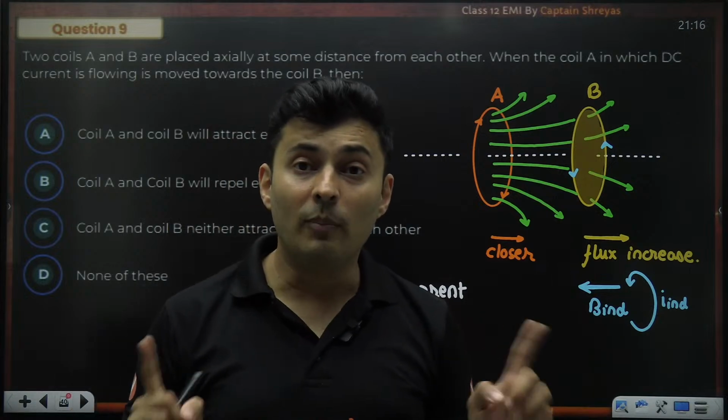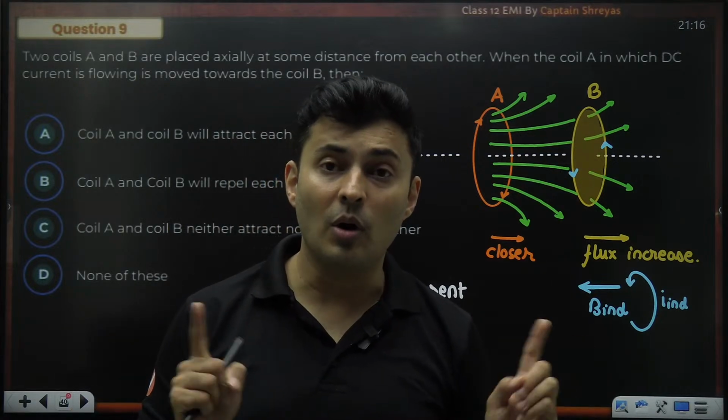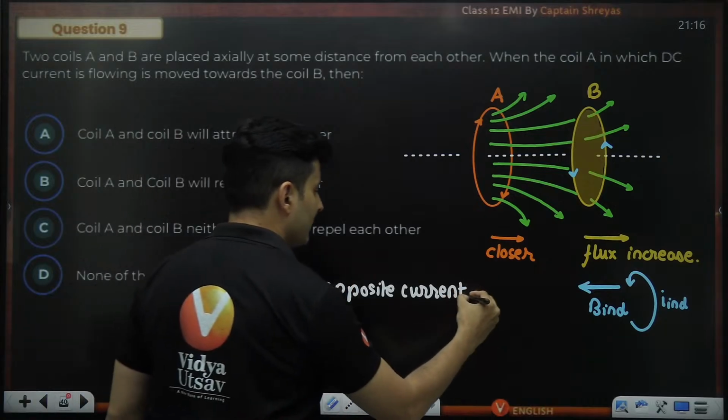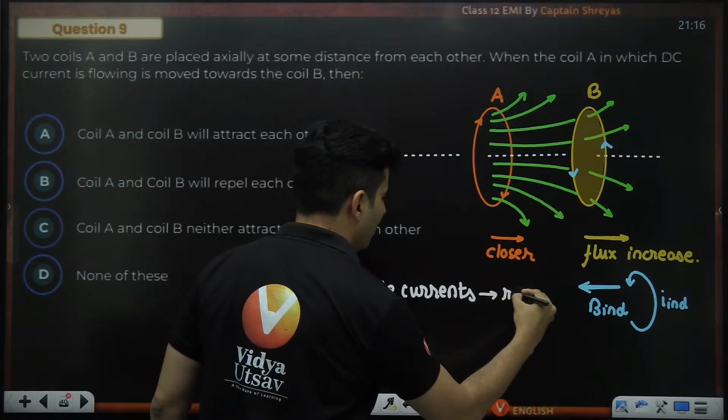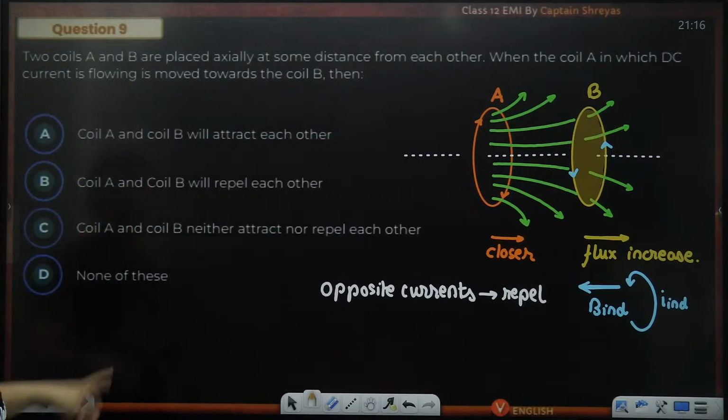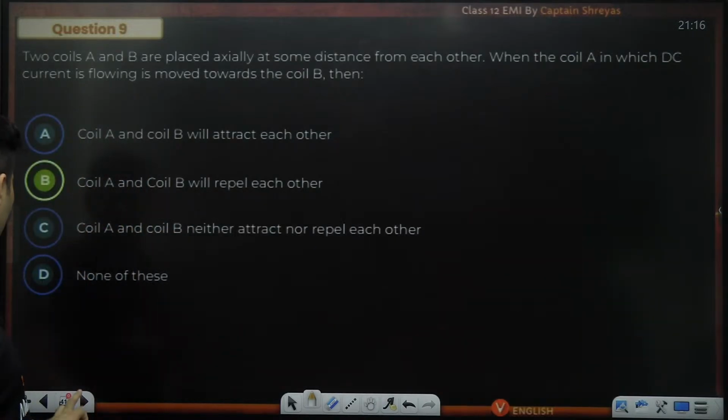In electricity, opposite charges will attract, but in magnetism, opposite currents will repel. So opposite currents will always end up repelling each other. Hence, the answer to that will be coils will repel each other. Yes, option number B. Perfect.